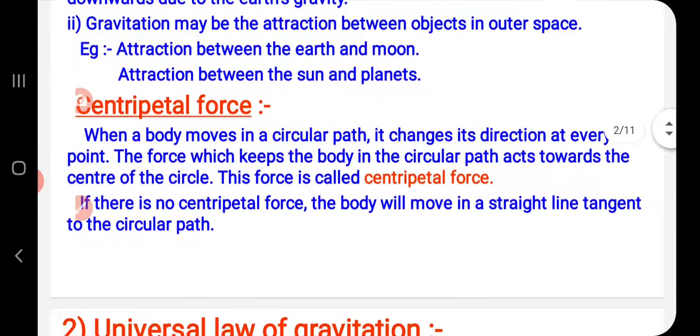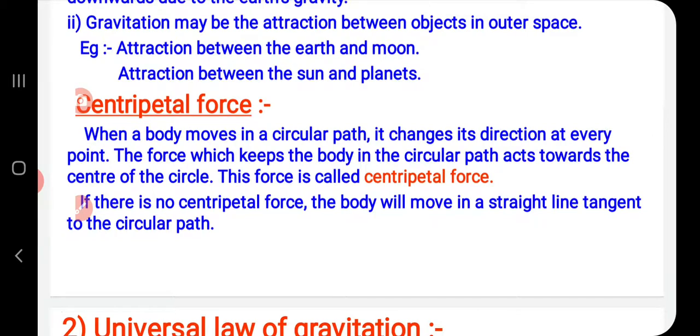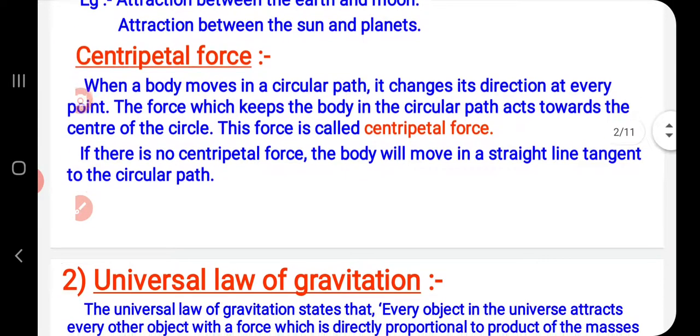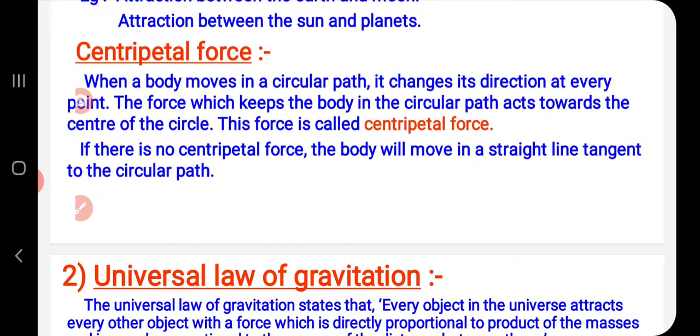Next is centripetal force. When a body moves in a circular path, it changes its direction at every point. The force which keeps the body in the circular path acts toward the center of the circle. This force is called centripetal force. It means the force towards center is known as centripetal force. Example, a motorcyclist drives the motorcycle in the well of death with the help of this force.